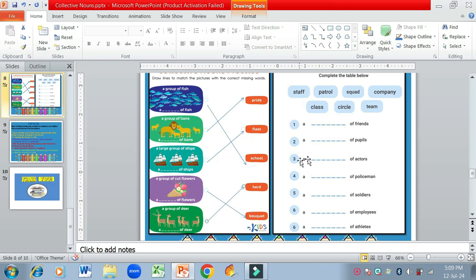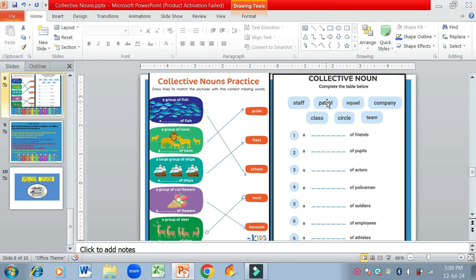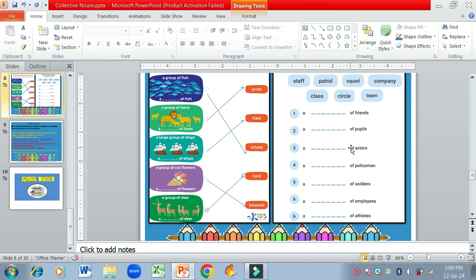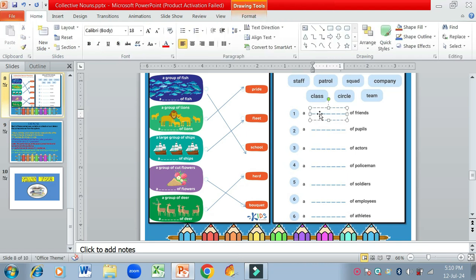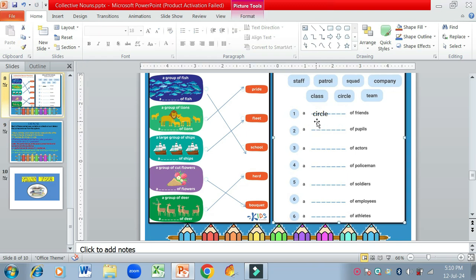of flowers. Now let's come to the second exercise, that is, complete the table below. Staff, patrol, squad, company, class, circle, and team. Now here we have blanks, we have to fill them. A dash of friends. What do we call a group of friends? Now here the word group is not used, so we are going to say circle of friends. Let me write it down for you. Here you are going to write circle of friends.